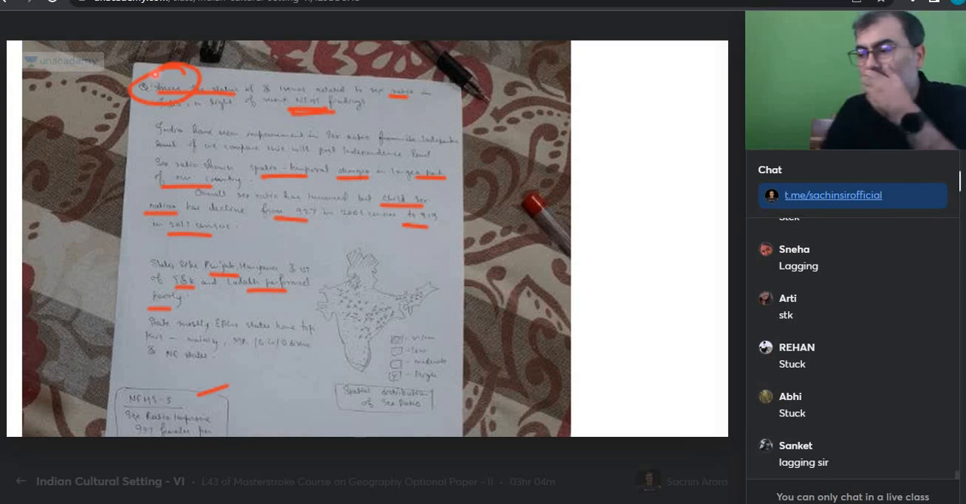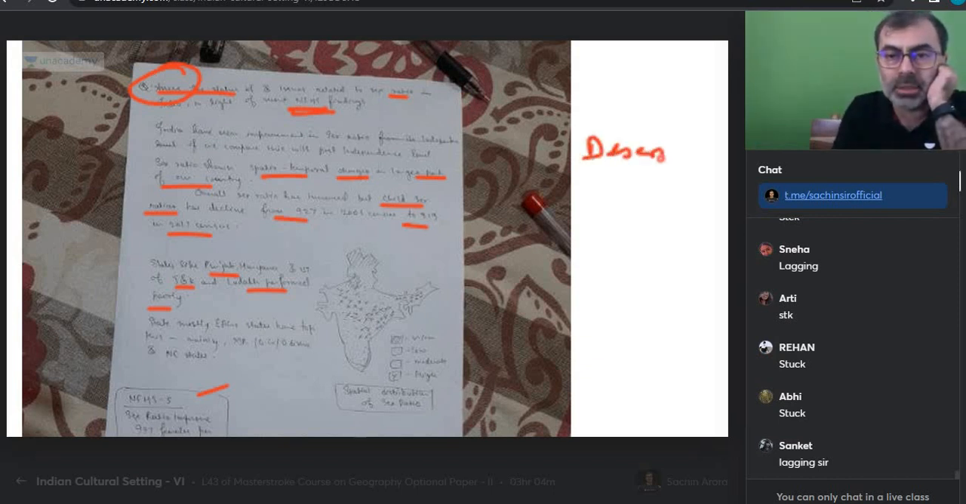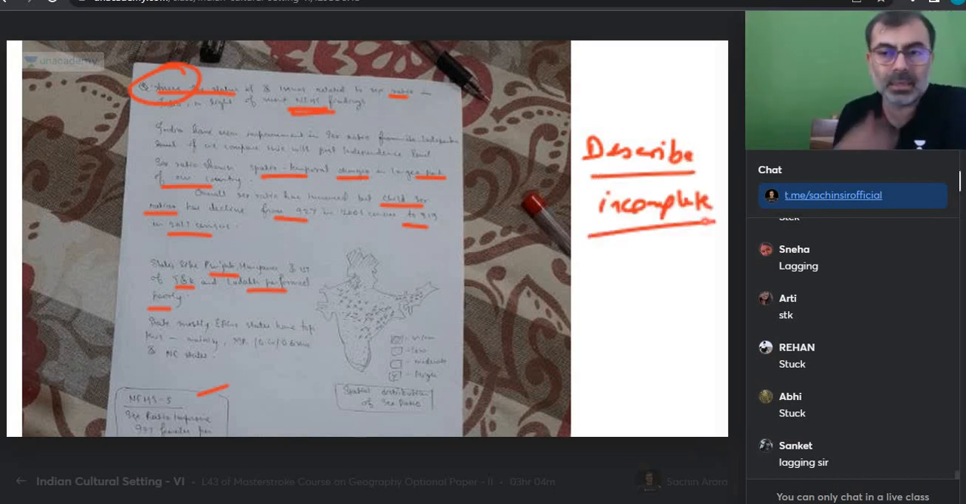Assess. What is the meaning of assess, everyone? What am I doing? I am assessing this answer for its quality. It is good, it is bad, I am talking about that. Get that? What has happened here? Something has been described. Some description is there. This answer is not assessment, and this is incomplete also. Is everyone okay? Next answer.